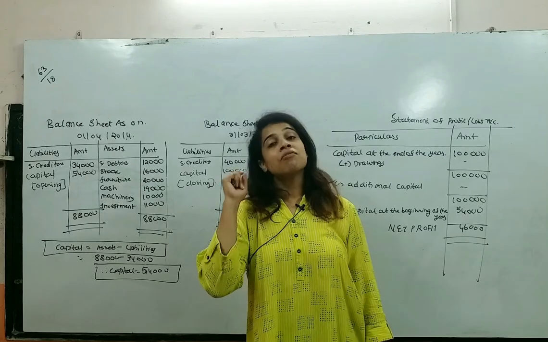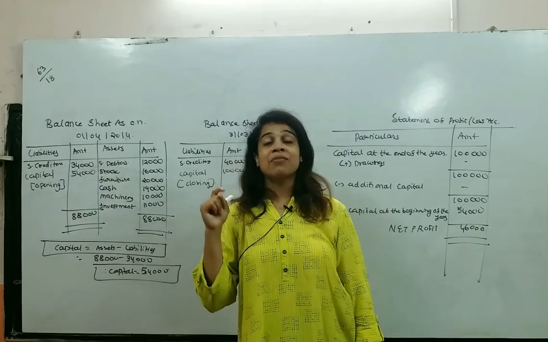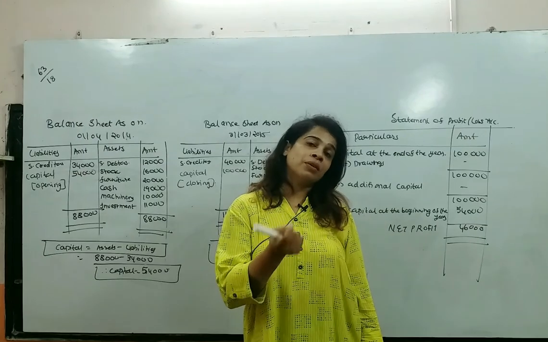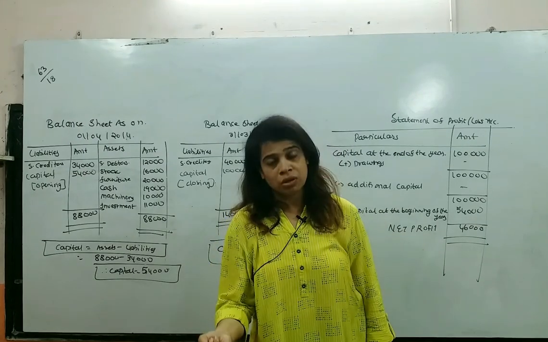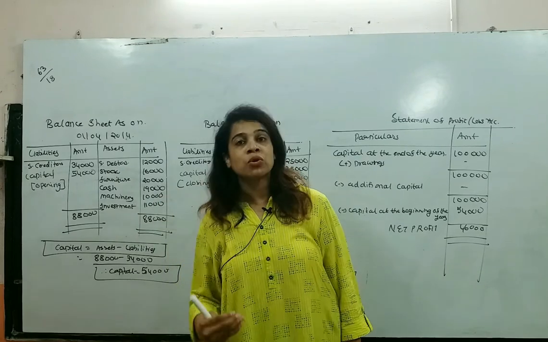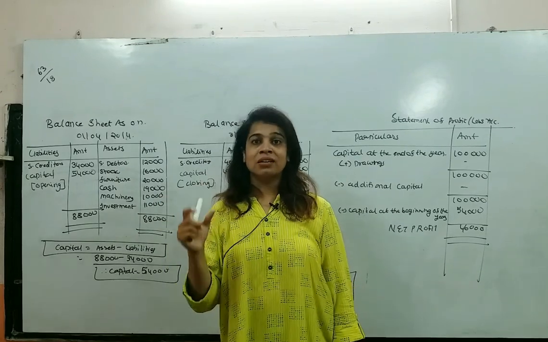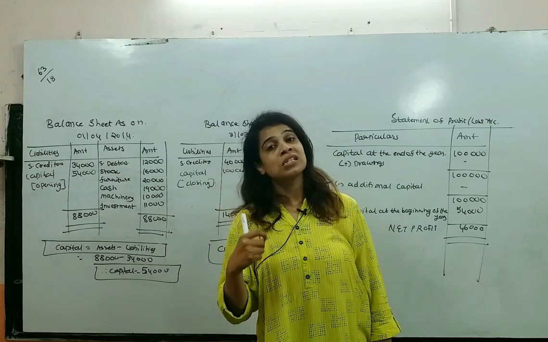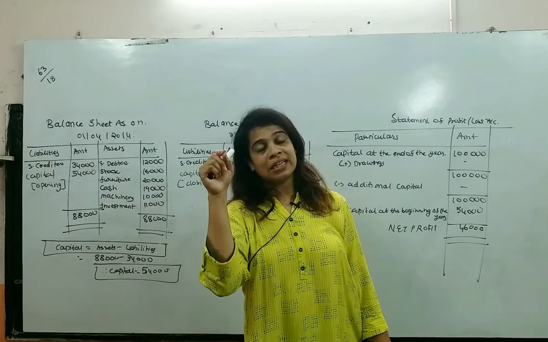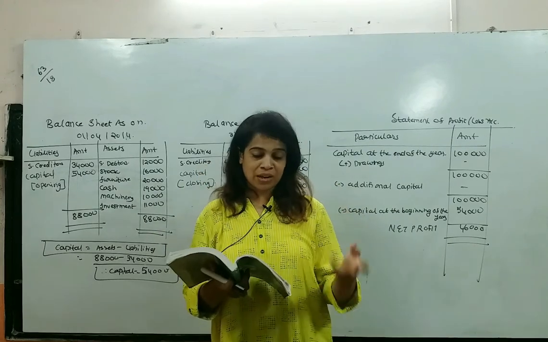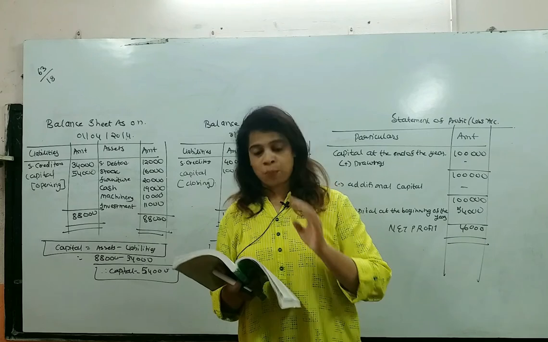Remember this, we are going to prepare the statement from the firm's point of view, right? Maybe both partners are introducing different amounts into the business, but whenever we talk from the firm's point of view, we will consider the accumulated amount. Altogether how much amount is getting introduced? That is 80,000 plus 50,000, 1,30,000 rupees will get introduced as the opening capital.